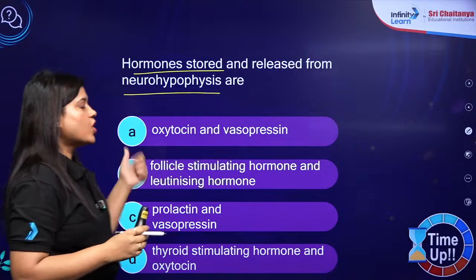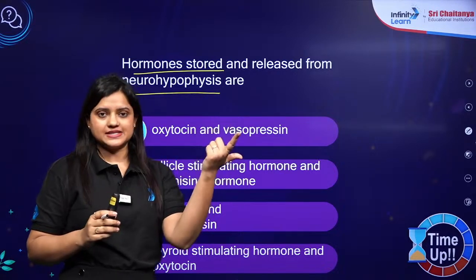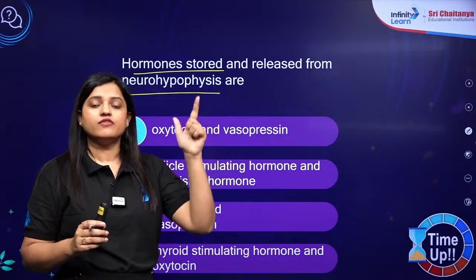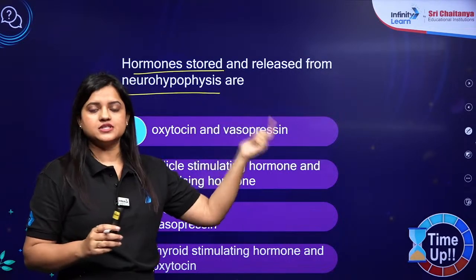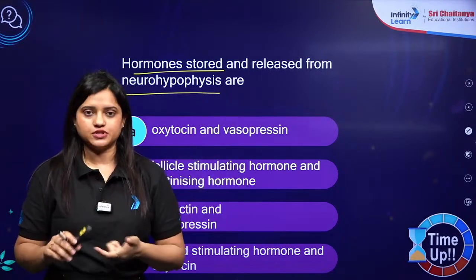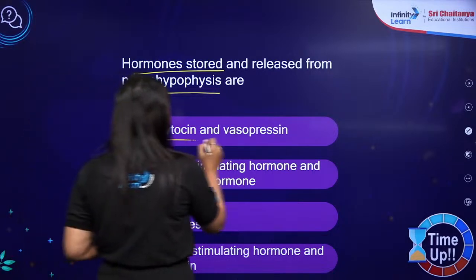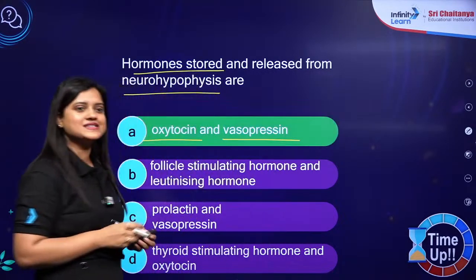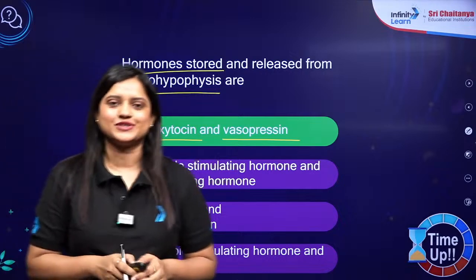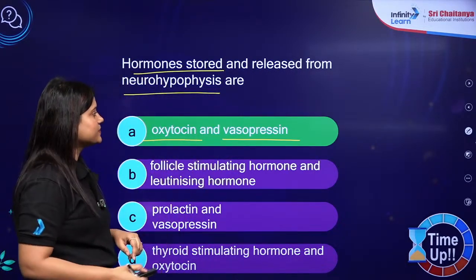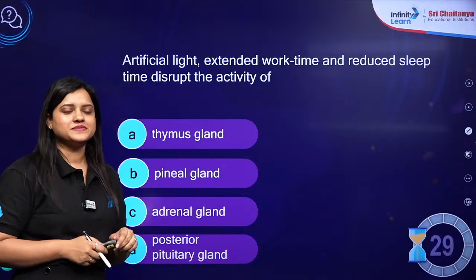Now, hormones stored and released from neurohypophysis are. So two hormones, oxytocin and vasopressin, okay, ADH, will be formed in the hypothalamus, stored and released from the posterior pituitary gland, okay. So the correct answer यहाँ पर क्या होगा? Oxytocin and vasopressin. Everyone is giving the right answer. Very good. Keep it up. Next question, and your time starts now.